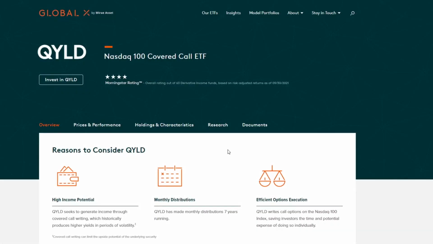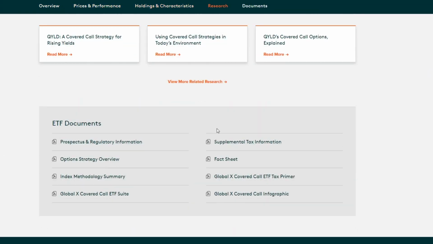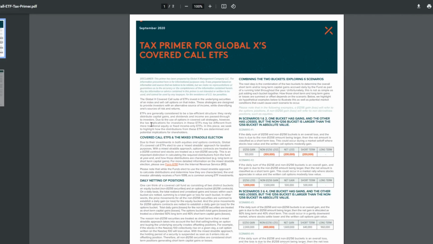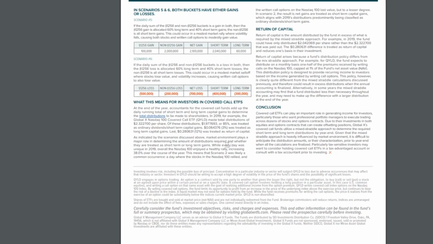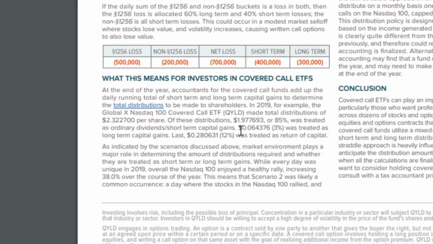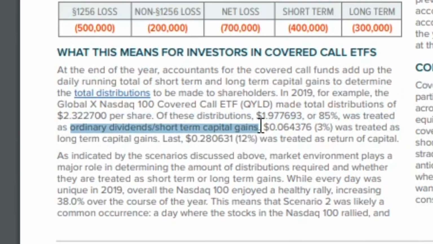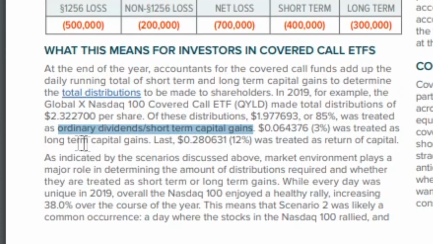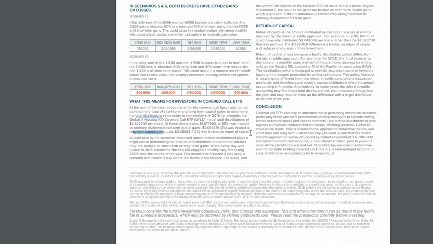So now that we're on the actual QYLD website, we're going to look at how the company Global X deals with their taxes. When we go down here, we can go to the Covered Call ETF Tax Primer, and we can see a specific example talking about QYLD. This is for 2019, and we're going to look at 2021, which is even different. However, they talk about in 2019, the total distributions were $2.32 per share. Of those distributions, $1.97 or 85% was treated as ordinary dividends or short-term capital gains. Another 3% was treated as long-term capital gains. Lastly, 12% was treated as return of capital.